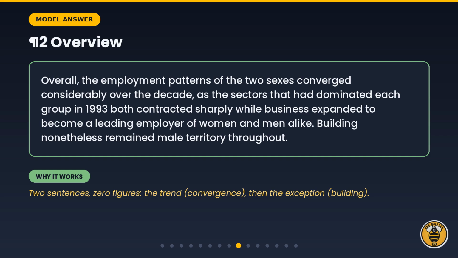Paragraph 2, the overview. Overall, the employment patterns of the two sexes converged considerably over the decade, as the sectors that had dominated each group in 1993 both contracted sharply while business expanded to become a leading employer of women and men alike. Building nonetheless remained male territory throughout. Two sentences, not one figure between them, and the examiner already knows the whole story.